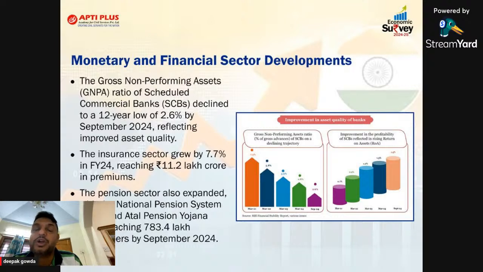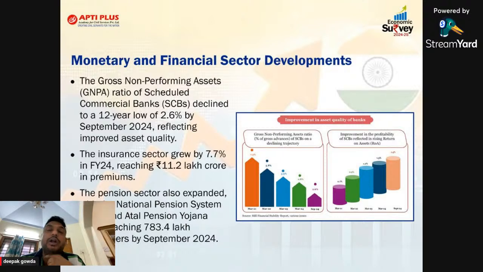But from that situation of twin balance sheet syndrome to now, post-COVID, all the Indian scheduled commercial banks, mainly PSBs, have seen their profit double like anything, sir. Compared to the previous year, the profit of public sector banks has doubled. How do you say this? Read the first line we mentioned: the gross NPA ratio of scheduled commercial banks declined to a 12-year low of 2.6% by September 2024, reflecting improved asset quality. What does it show, sir?